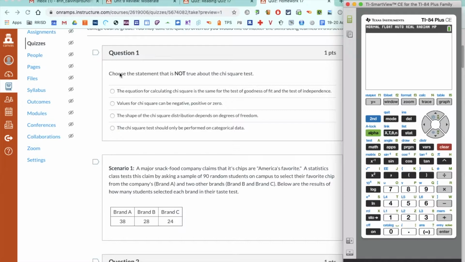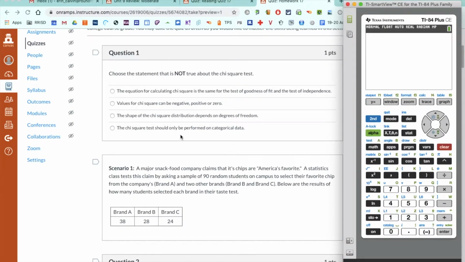The first one says the equation for calculating chi-squared is the same for goodness of fit and test of independence. That is true. Values for chi-squared could be negative, positive, or 0. That is not true. Chi-squared, because we're basically just adding the difference, squaring it, dividing by whatever, is only ever going to be positive. It cannot be negative, and it could be 0 if the expected values were exactly the same as the observed values in every single category. But anyway, it could technically be 0, but it can't be negative.